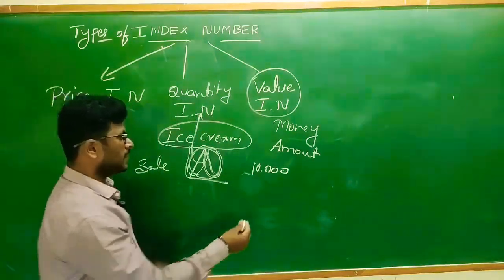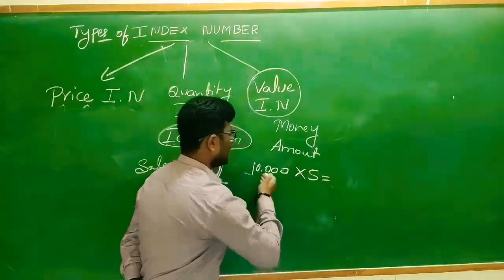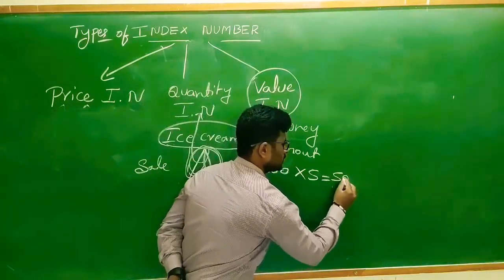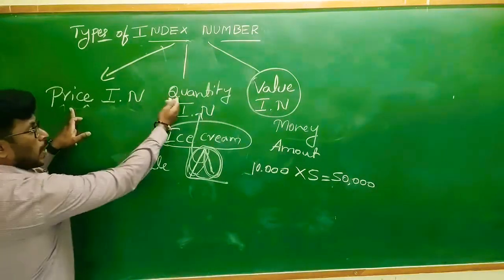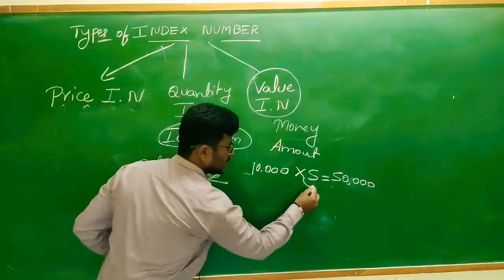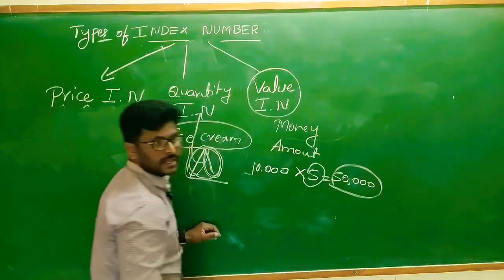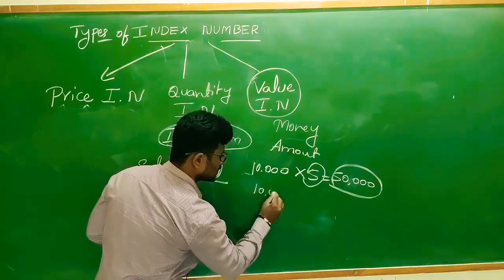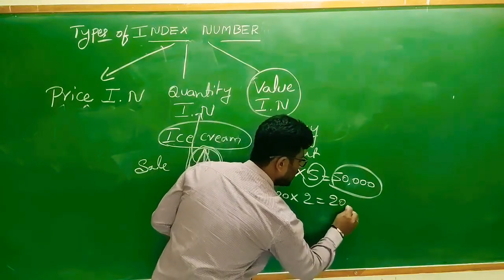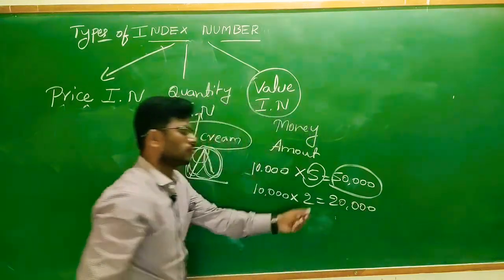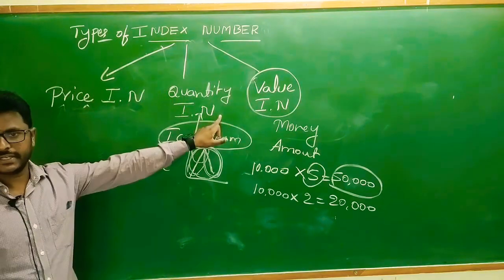If I increase the quantity and purchase 5 phones, automatically the value is 50,000. The value is decided based on the price and quantities. So if quantity increases, automatically the value also increases. If quantity decreases, for example if I purchase 2 phones, the value also automatically decreases, that is 20,000. So value is based on the price and quantity.